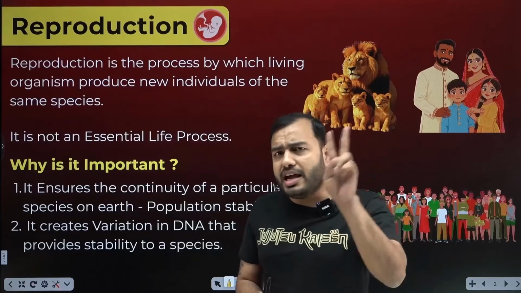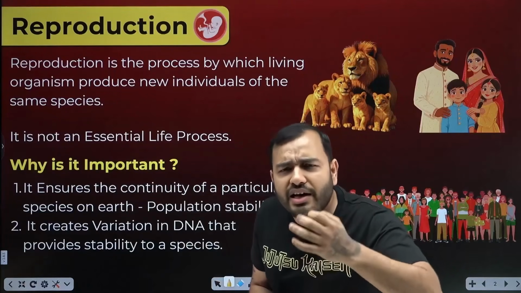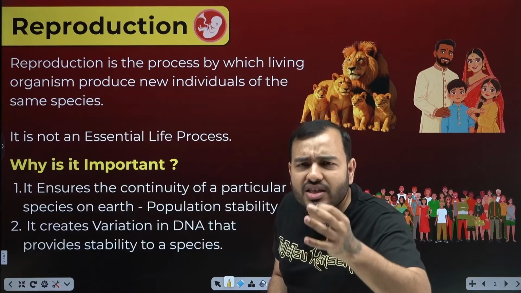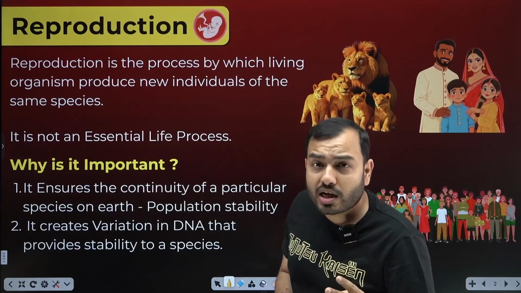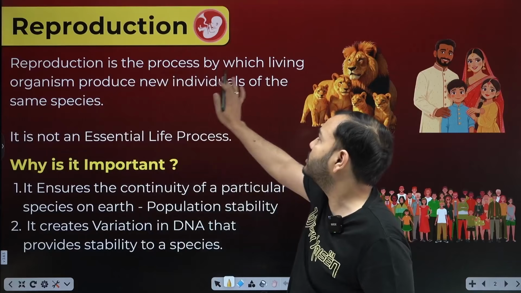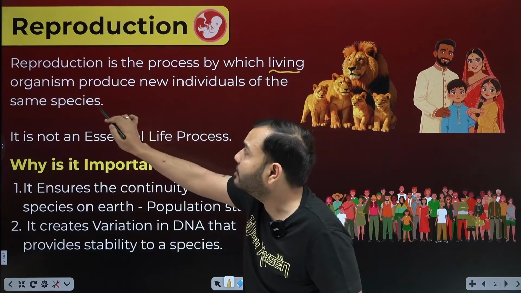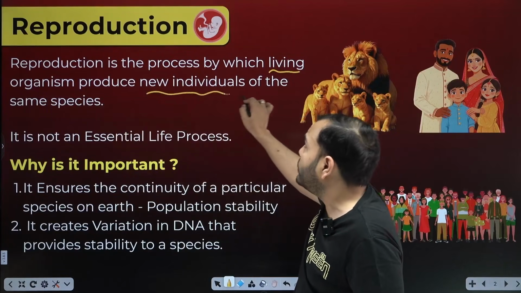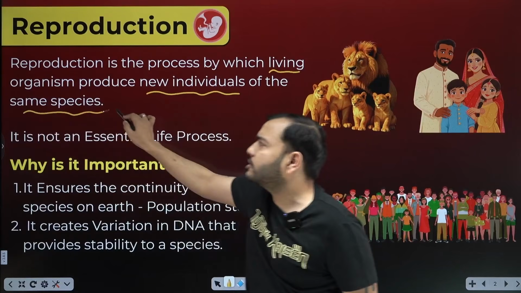That is, reproduction has two conditions. First, a new individual would be formed, a new life should be born. And secondly, it should be of the same species. This is what is written: reproduction is the process by which living organisms produce new individuals of the same species.